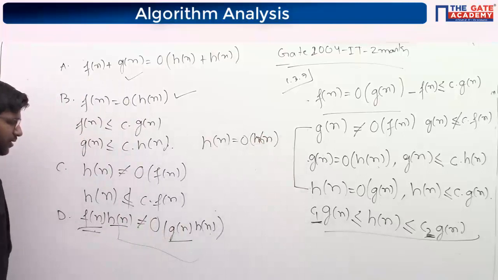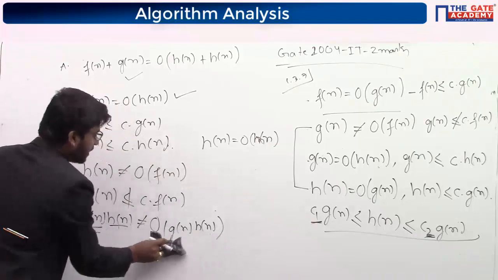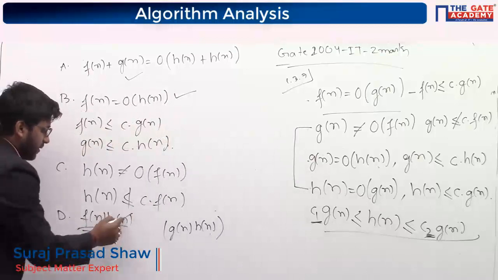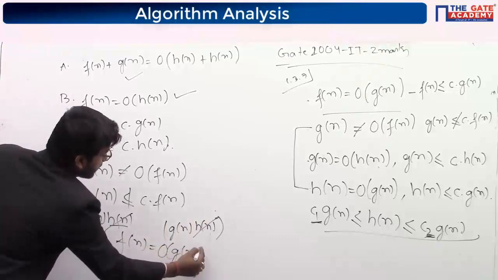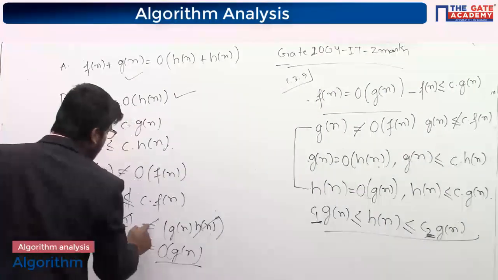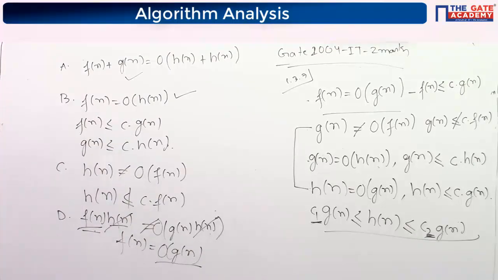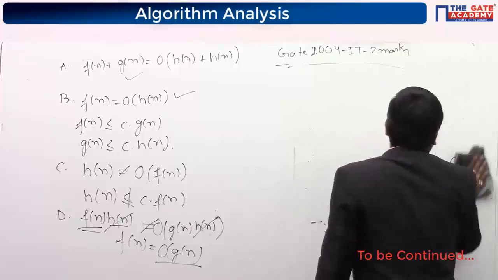It's the same thing. Or what you can do, you can cancel it also. If you want, you can cancel it also. If you want to compare these two functions, how you can compare? So I am just comparing these two. You can cancel these two. Now Fn is big O of Gn. From this we can say Fn is big O of Gn, but they are saying not equal big O of, but it is equal to big O of Gn. Is it clear, Diya? See, for a given question there are many methods to do. Diya, is it clear? It will be equal. Yeah, it will be equal. That's why D is incorrect.